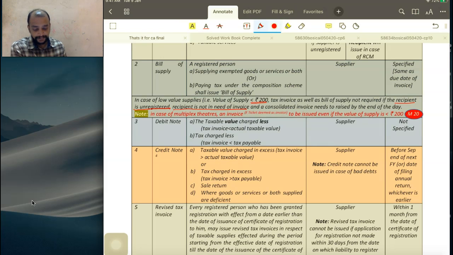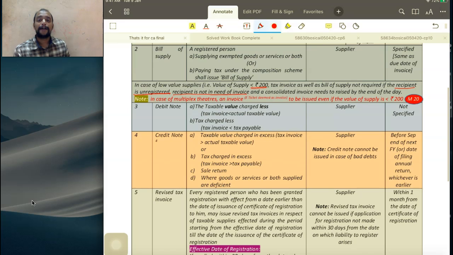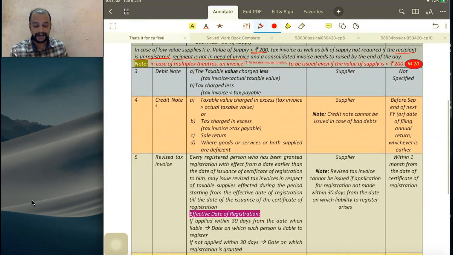Then next, in case of multiplex theaters, even though the value of supply is less than 200, they are supposed to give an invoice; the e-ticket whatever is being issued will be considered as invoice. So this is an exception to the point we have discussed, and that's the latest amendment here. See that note. In case of multiplex theaters, an invoice or e-ticket is to be issued even if the value of supply is less than 200 rupees. So this is about bill of supply and invoice.